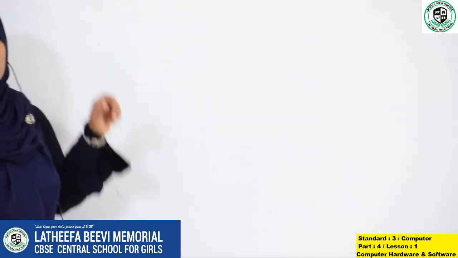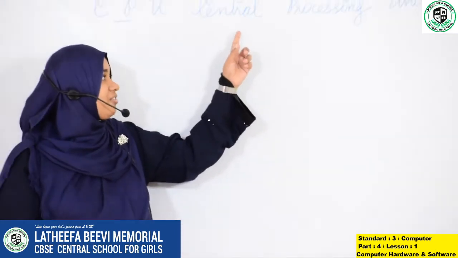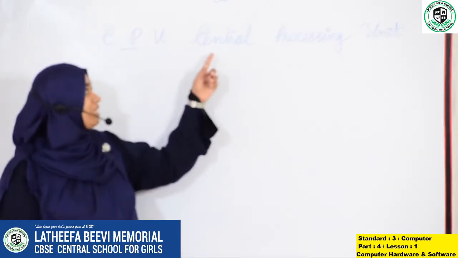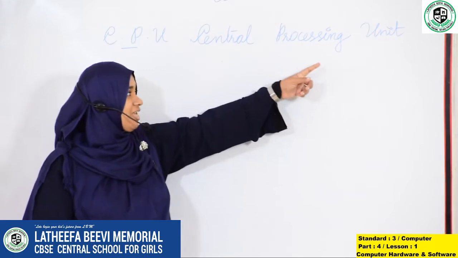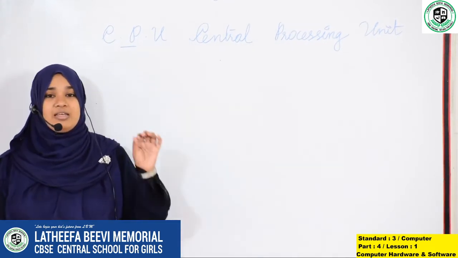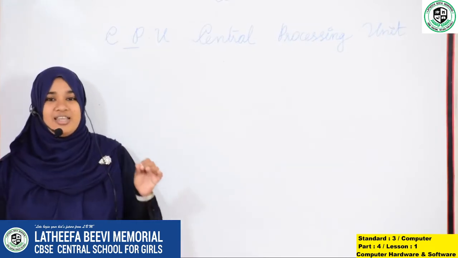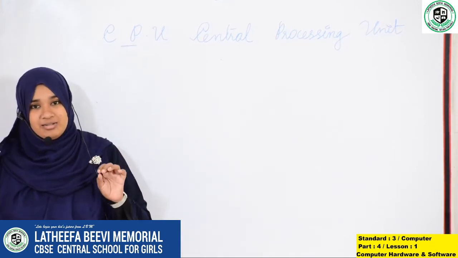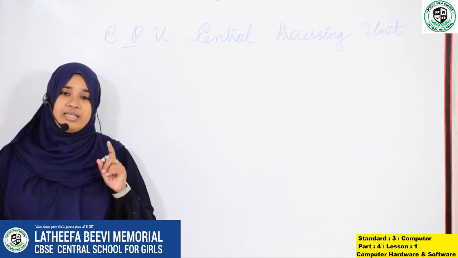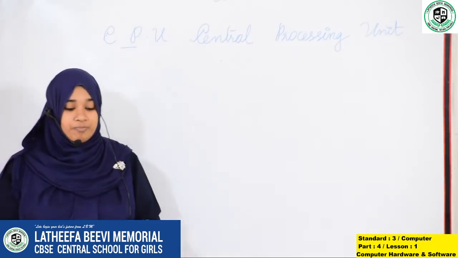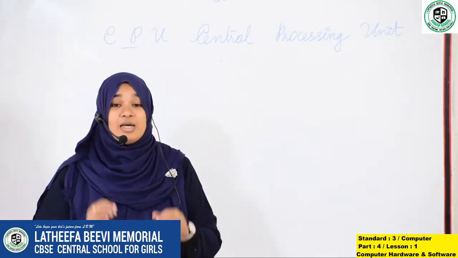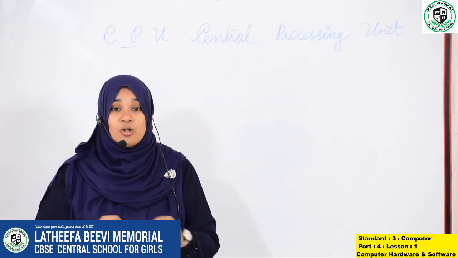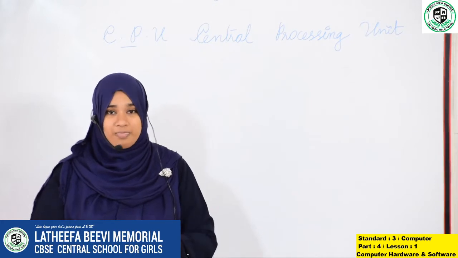CPU, the full form of CPU is Central Processing Unit. What is the full form? Central Processing Unit. Say with me. Central Processing Unit. All of us have brains, right? Do you have a brain? Yes, miss, I have a brain. Likewise, a computer also has a brain for all the tasks to perform.